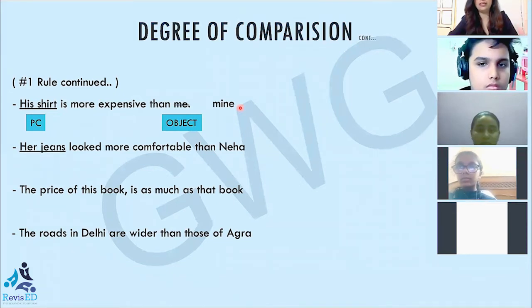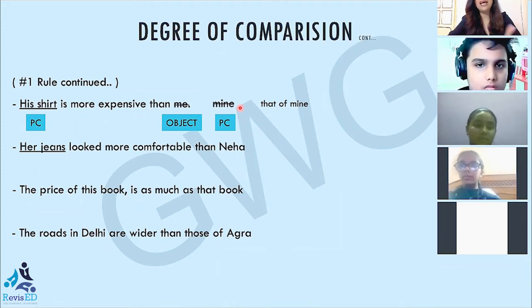It is partially correct. But if I want to go for a better version, I have one more option, that is that of mine. His shirt is more expensive than that of mine. Now, what I have done here is this: that, we know, is a demonstrative pronoun, and a demonstrative pronoun points towards the noun that has already been talked about. So here we are talking about shirt. So this demonstrative pronoun that is pointing towards the noun shirt.